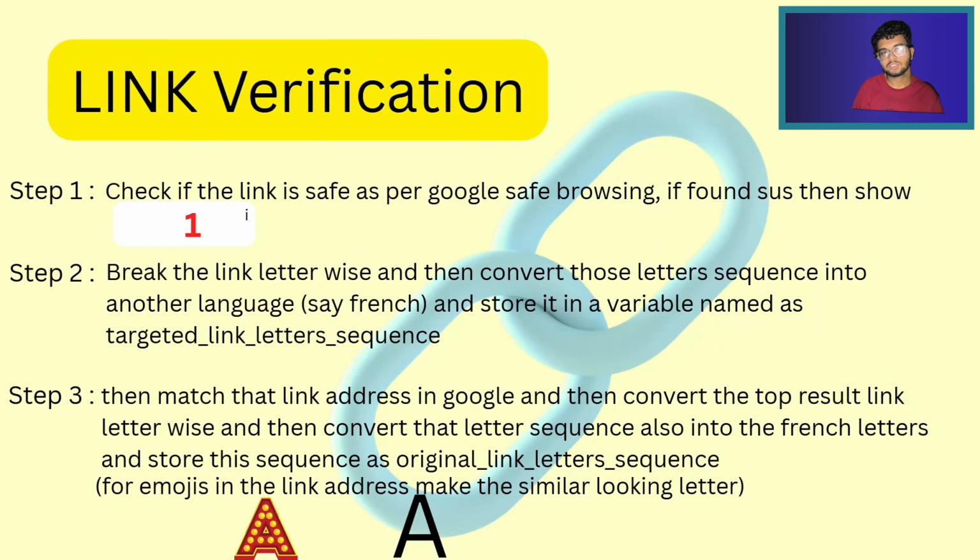And the first approach is, as mentioned, link verification. In step 1, if the link in the email or in messages is in Google's database or any browser's database and is considered suspicious there, then it will immediately show the result as 1, which is the least score and is considered most dangerous to the grandma.